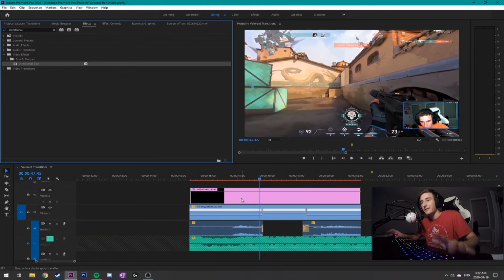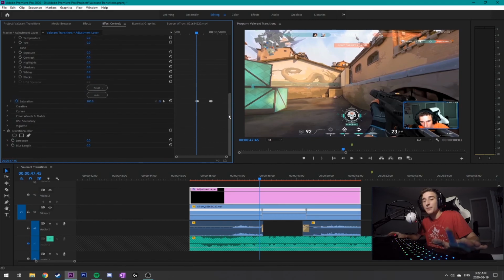Now PSA, this isn't the most perfect motion blur effect. It is the best I can find on Premiere Pro. Sony Vegas has a much better and cleaner motion blur effect.